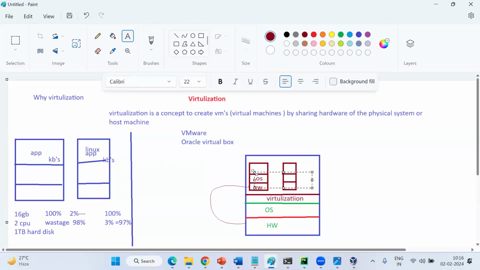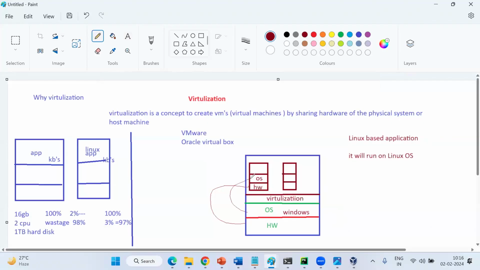OS. My application is a Linux based application. Understand, guys, point to point. It will run on where, guys? On Linux OS only, right? But my laptop is a Windows operating system. Is this clear, everyone? This is a Linux OS. So can I share this operating system here? Will this application work? No, right? 100% no.